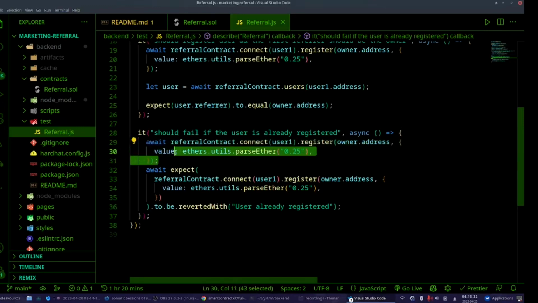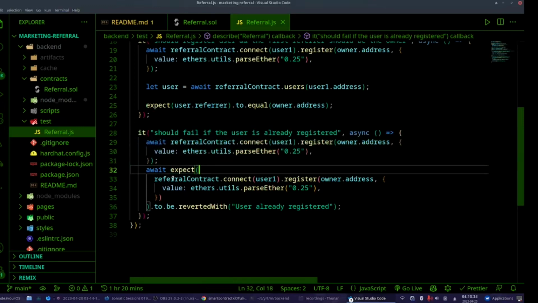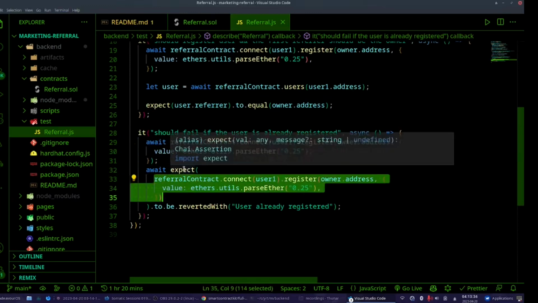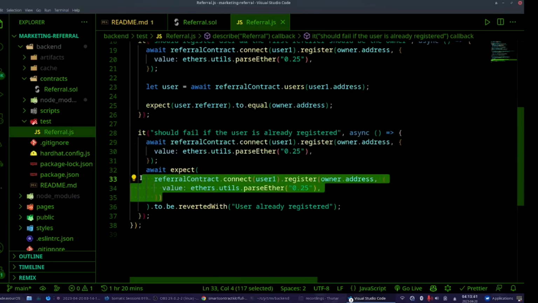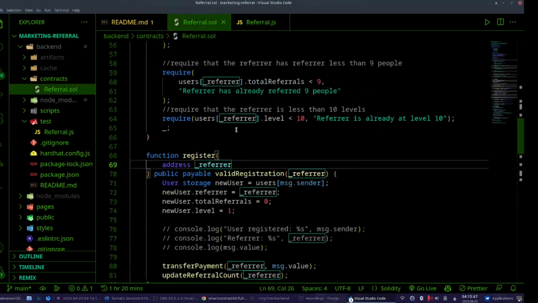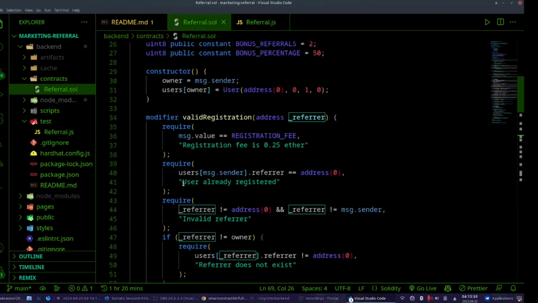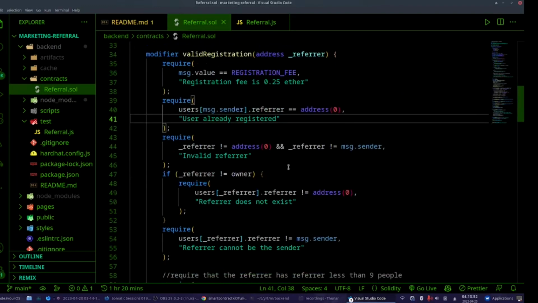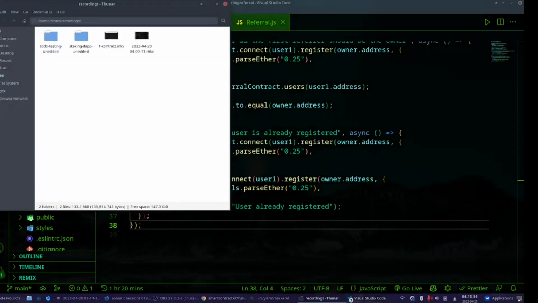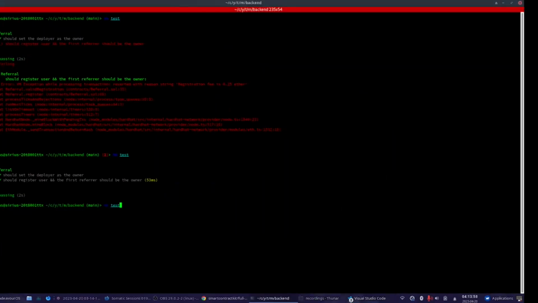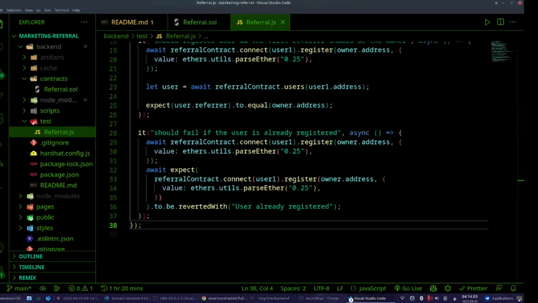And when I register right now, I'm registered, and I'm trying to register again. I'm expecting that when this register function is called again by user1 with the owner address, it should be reverted with user already registered, which is this one, the one I wasn't very sure about. I can't always be sure. Let's try. It's passing. Okay.